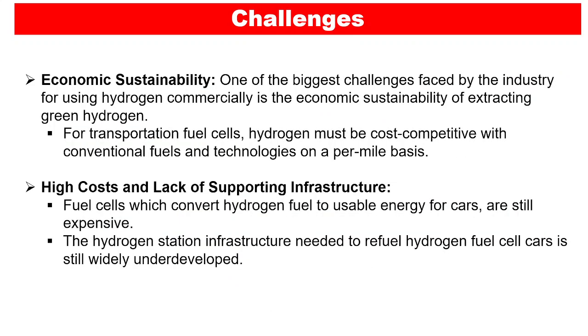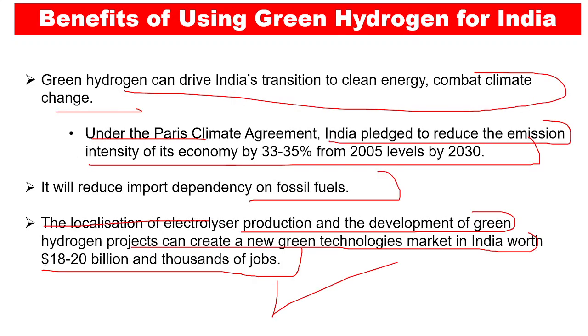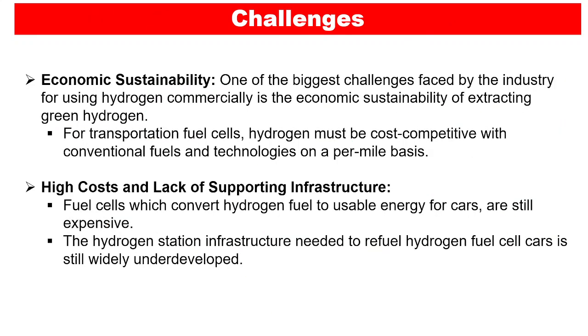So these are some of the benefits of using green hydrogen, but it's not very easy to extract the green hydrogen, and above it there are various costs involved. First is the economic sustainability of it. So the first challenge regarding the production of the green hydrogen is economic sustainability, and that is why the incentives are being provided.